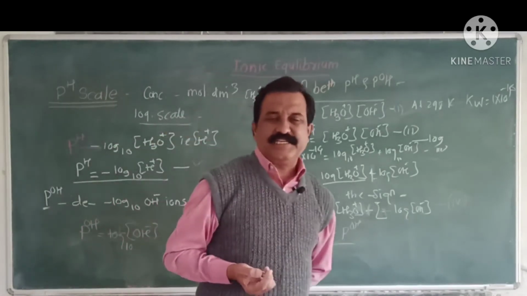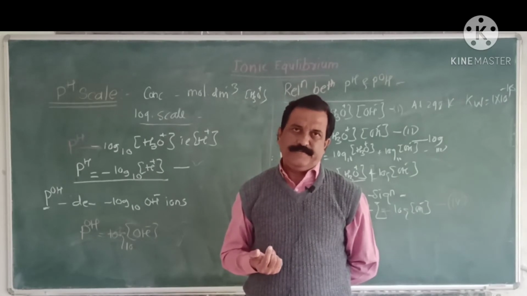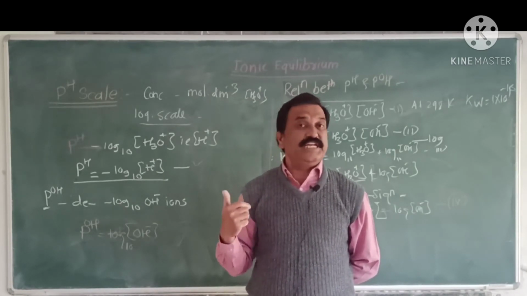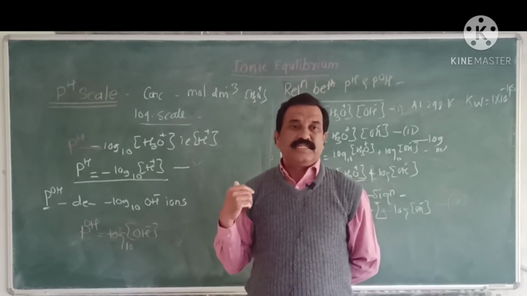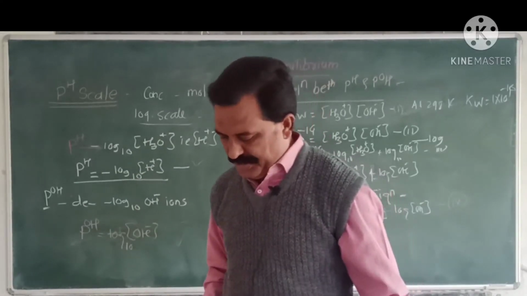What have we discussed so far? The auto ionization of water, then the new concept of the pH scale, that is pH and pOH, and the relationship between pH and pOH.